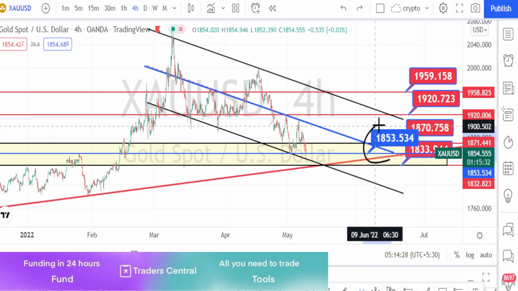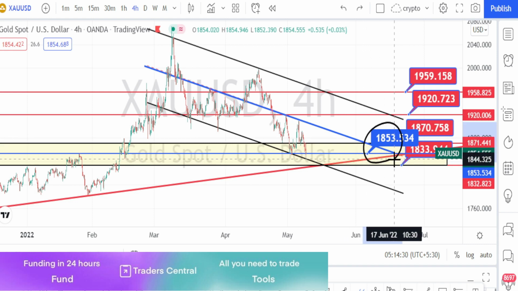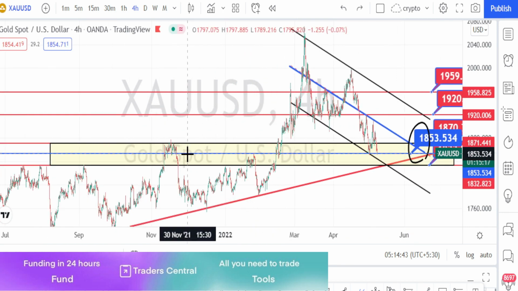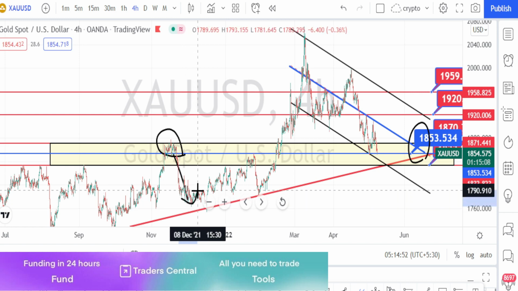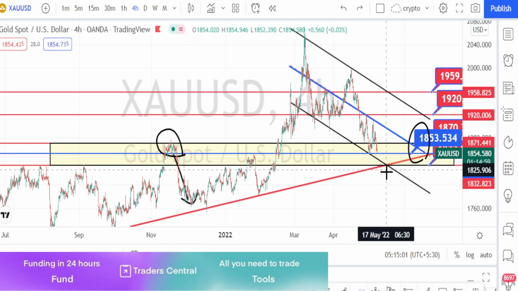It is taking support around the support level of 1853. When we compare this level in the past price action, this level had acted as a neck level. After breaking this neck level, we had noticed a very strong bearish trend reversal in the past, and again it is testing this neck level in 4 hours time frame.